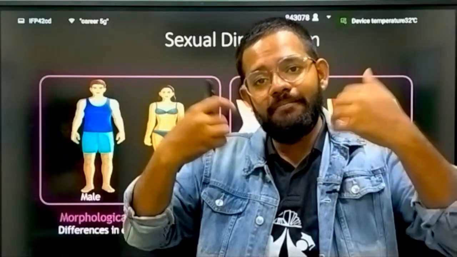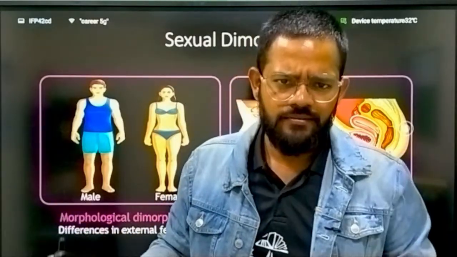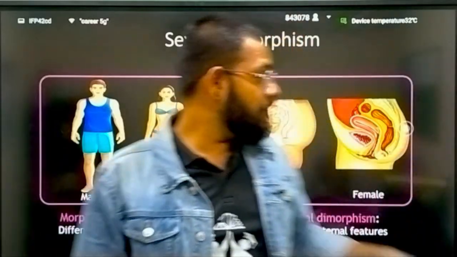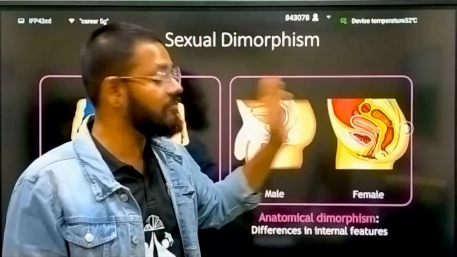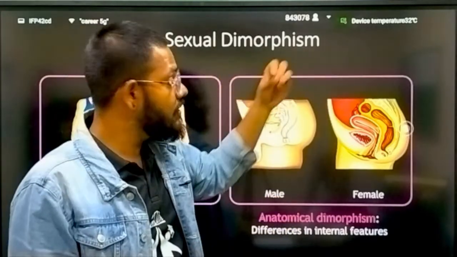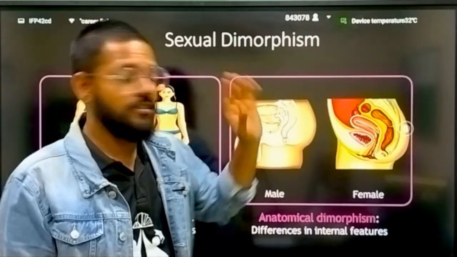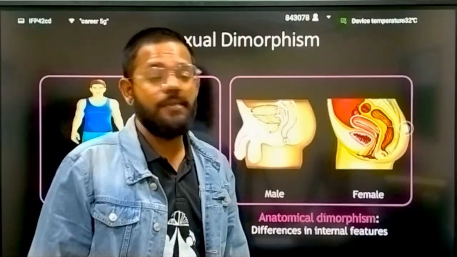The lungs present in the male, the same lungs are present in the female. The difference is only weight. But the reproductive system of male is totally different. It is not the same as the female. Male has a different sexual system, female has a different sexual system. So this is the system of male and this is the system of female.